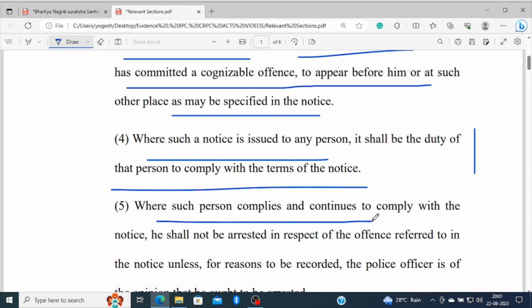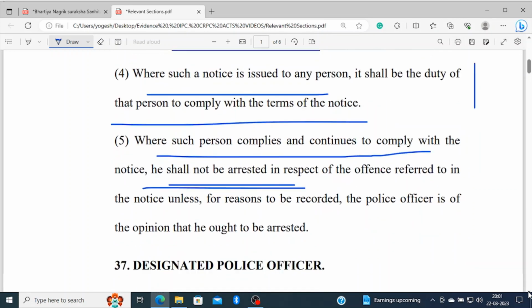When such person complies and continues to comply with the notice, he shall not be arrested. So the whole section says that for a lesser offence, the police shall not arrest a person unless the accused or suspect fails to comply with the terms. If the accused or suspect complies with the terms, the person shall not be arrested by the police.